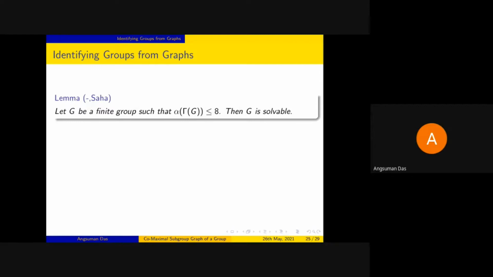So the first result that we have proved is that if we take G to be a finite group and its independence number is less than or equal to 8. I'd like to mention what is the independence number of a graph.